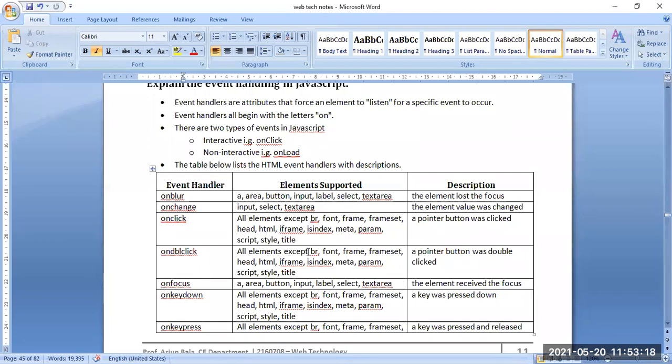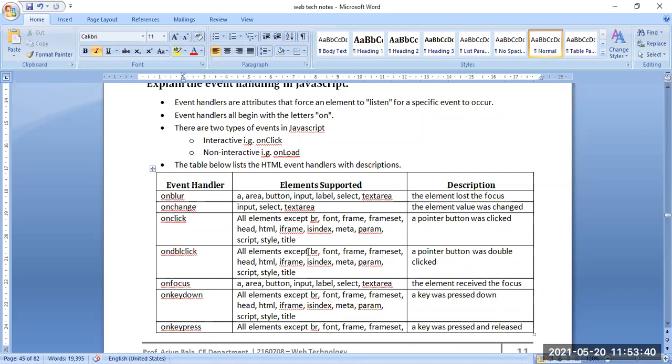While a specific event is going to occur for that particular element, the element needs to know what the process is. So it is called listen mode, where the element is actually learning or listening to what the process is, how to do this, and what is going to occur.